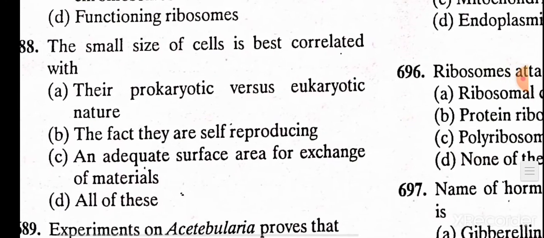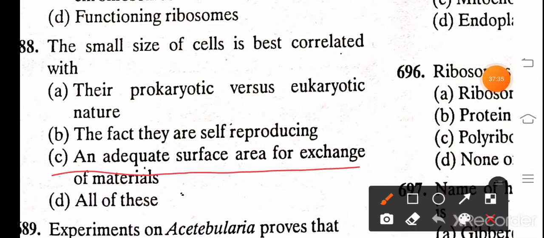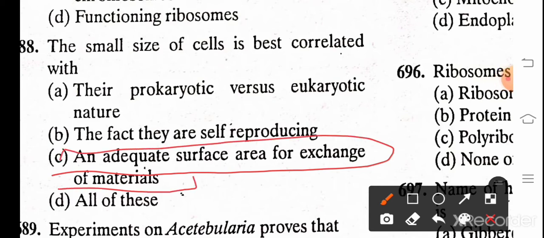The small size of cells is best correlated with their prokaryotes versus eukaryote nature. They are self-reproducing and adequate surface area for exchange of material. D. All of the above. And the correct answer is C. An adequate surface area for exchange of the material.